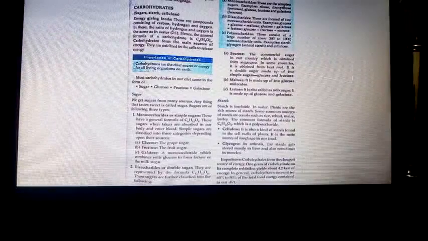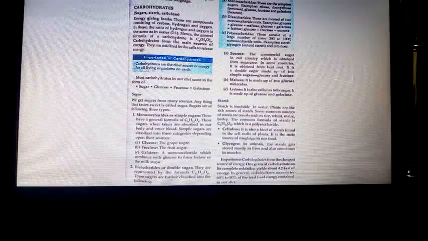Got it? Now we are moving to starch. Starch is insoluble in water. This is the major difference between sugars and starch. Plants are rich sources of starch.